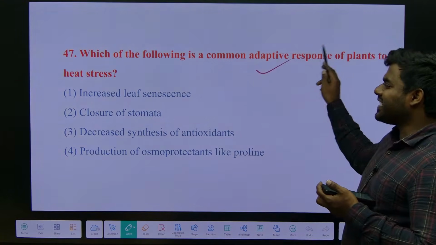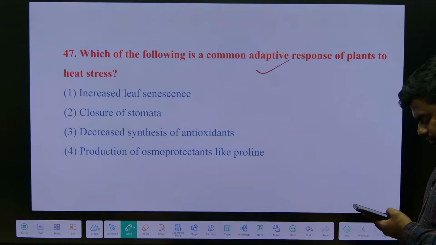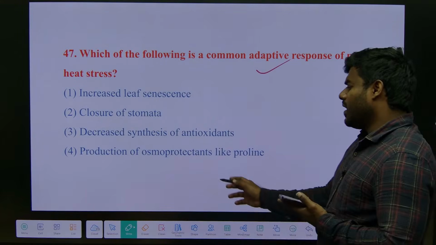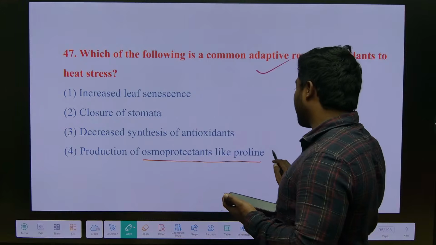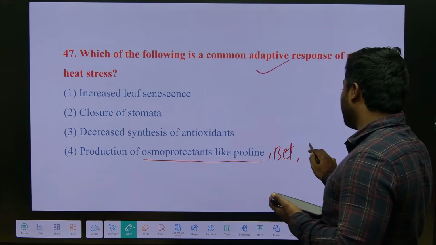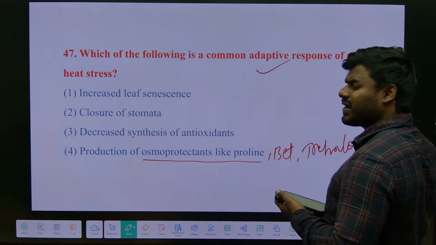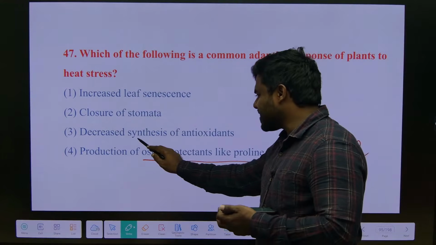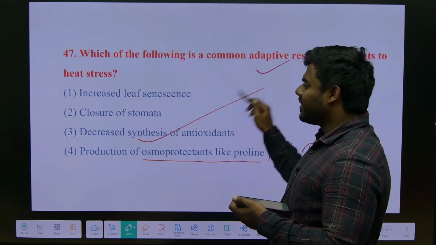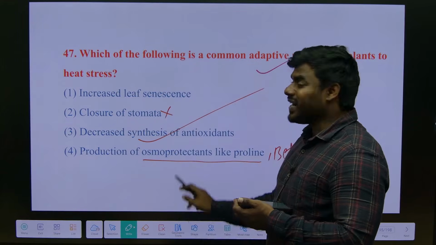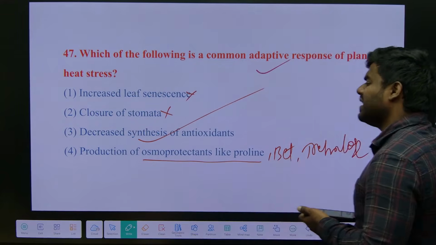Plants under heat stress. What's the answer? Production of osmoprotectants like proline, betaine, trehalose. Correct? Antioxidant synthesis has to be increased. There is no role of stomata here and there is no role of leaf senescence here.